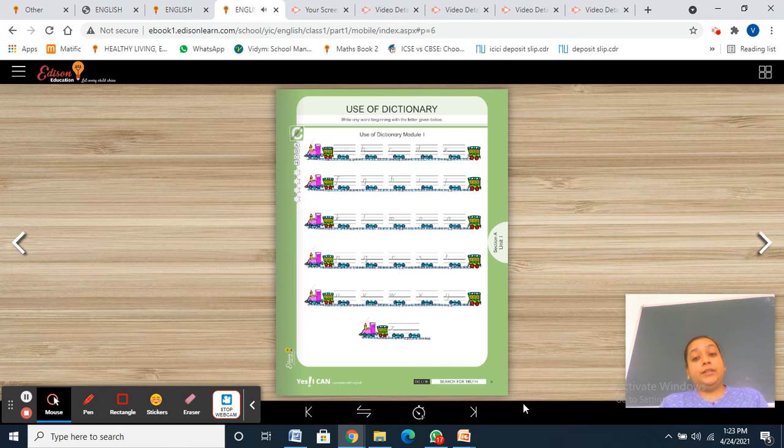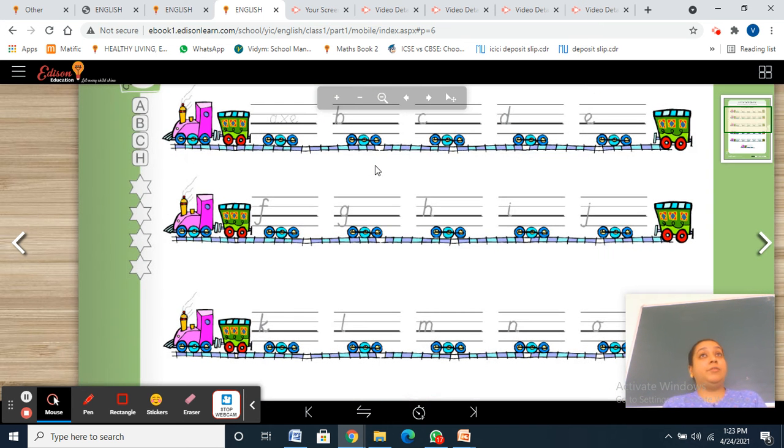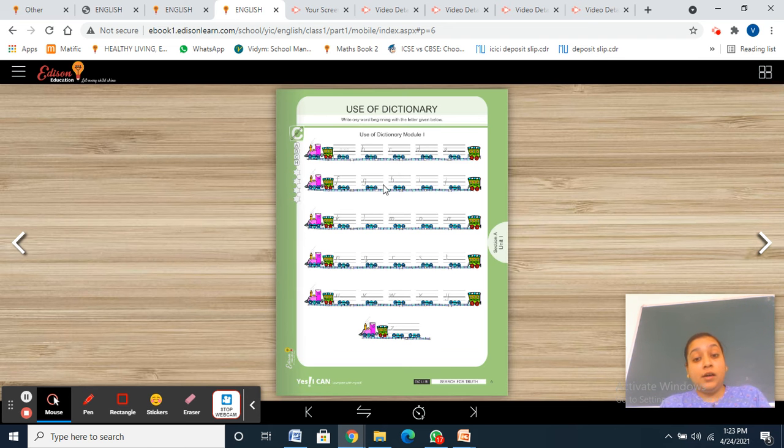After that, we did page number 6. We have done writing a word starting with the same letter. You can see the letters written in the front, that is A, B, C in the alphabetical order. I have written axe, ball, car, dog. Very good, you have done your work. But the rest, please complete your work and send me your work.